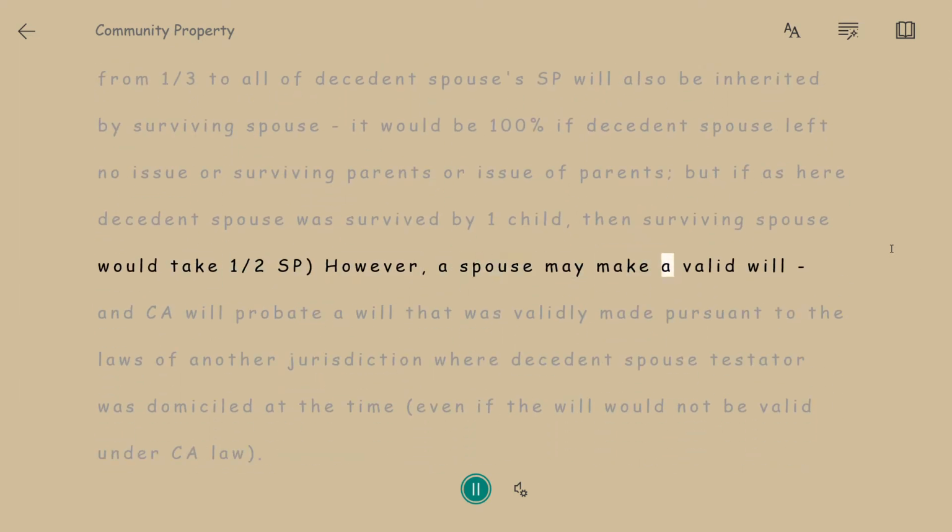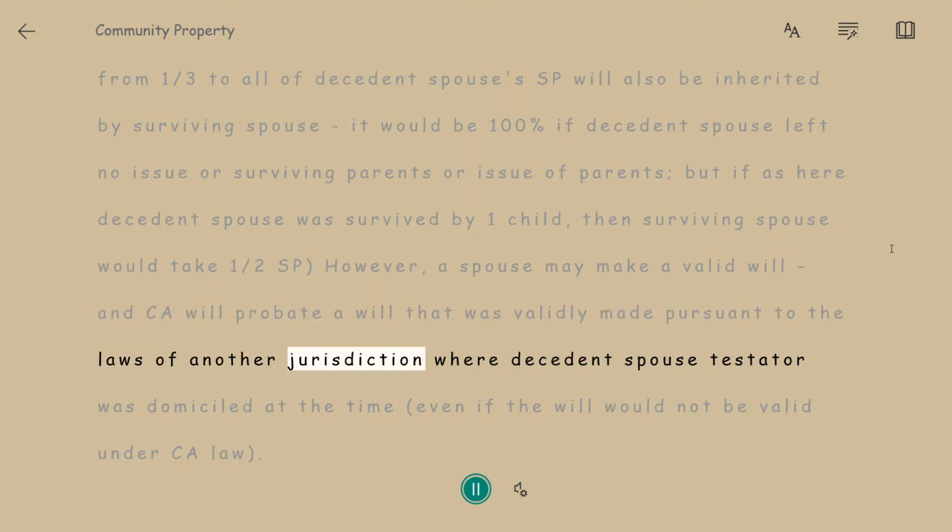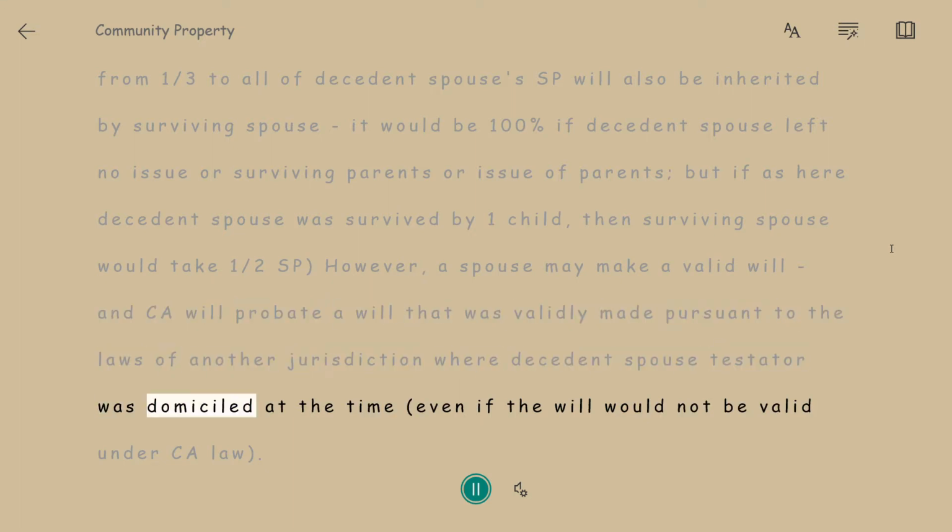However, a spouse may make a valid will. CA will probate a will that was validly made pursuant to the laws of another jurisdiction, where decedent spouse testator was domiciled at the time, even if the will would not be valid under CA law.